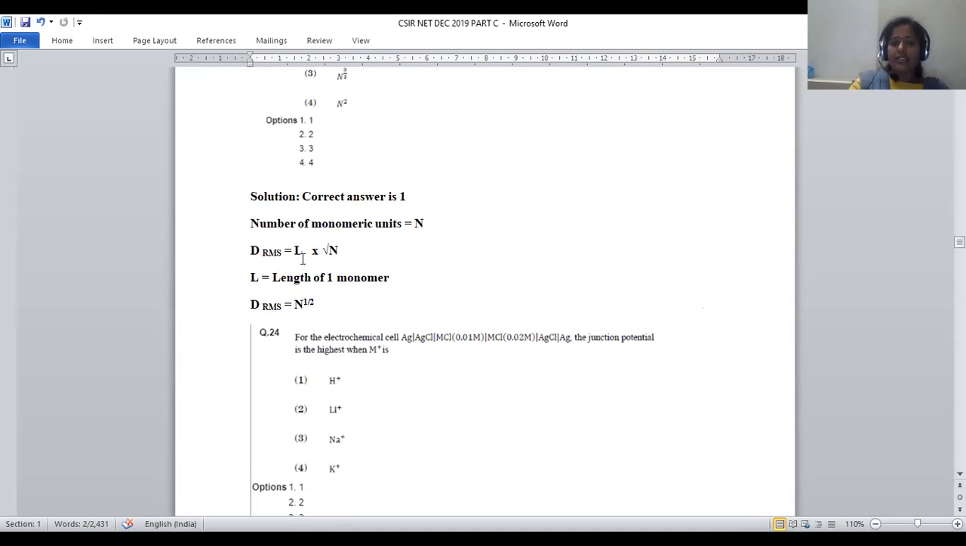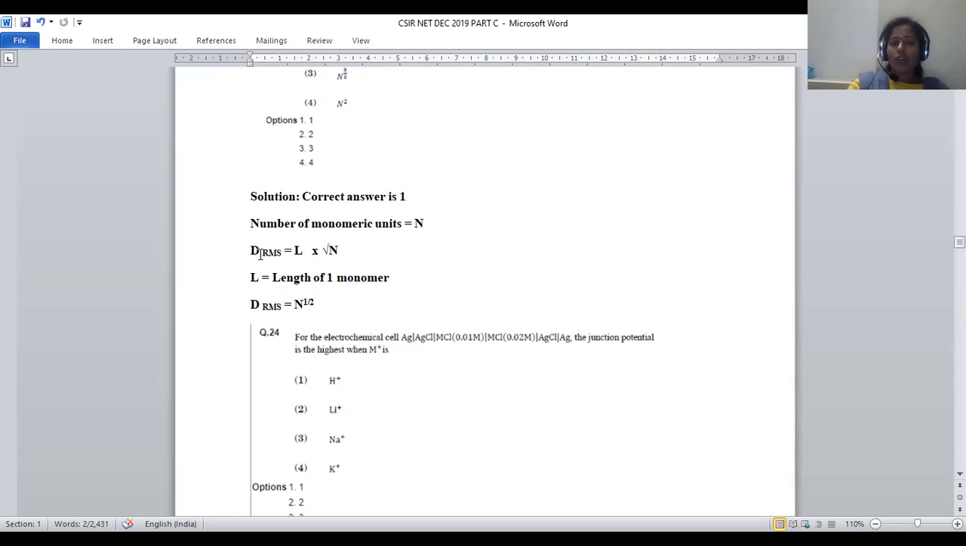The RMS is given as L into under root n. N is nothing but the number of monomeric units present. L is nothing but the length of the monomer, how extended it is. So the RMS is equal to length into under root n, right?